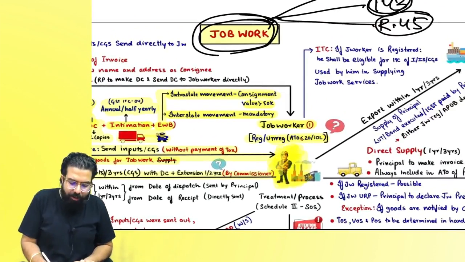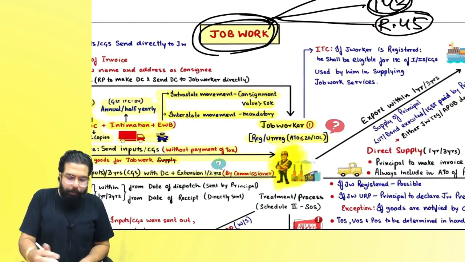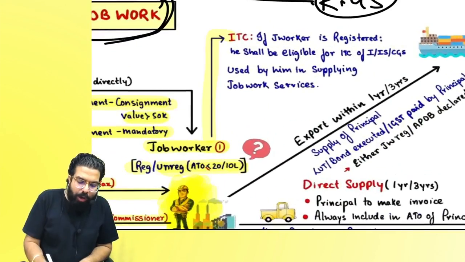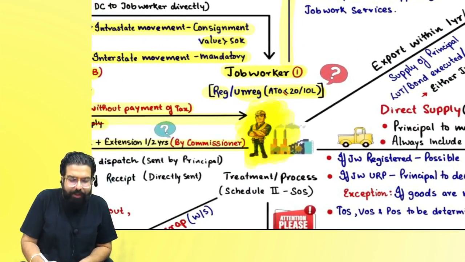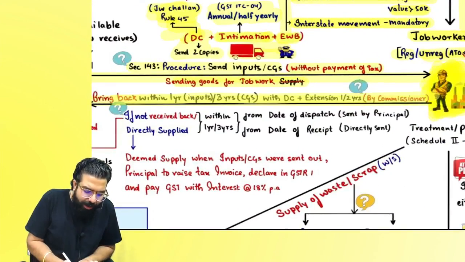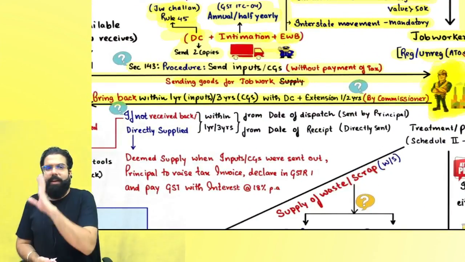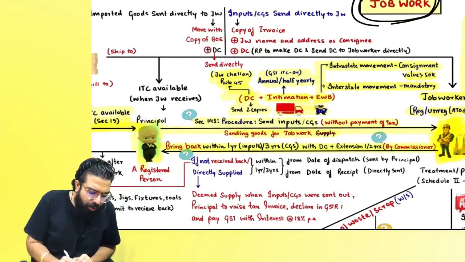If he is a registered job worker, whatever inputs, input services and capital goods he buys, he can take the ITC, and then he will give me an invoice charging GST.